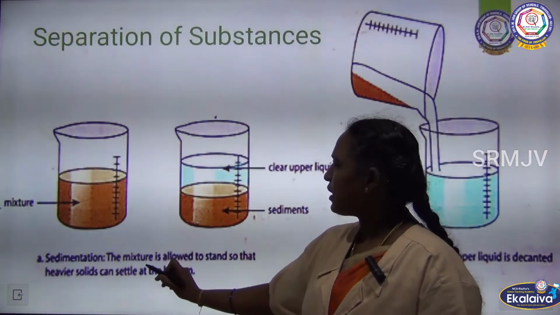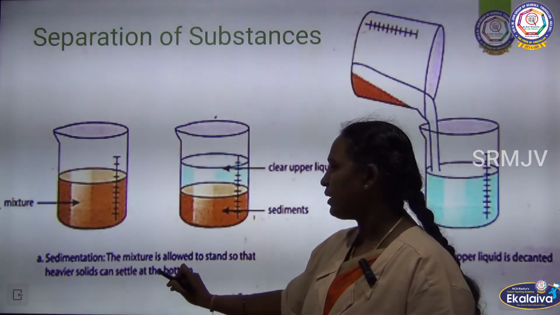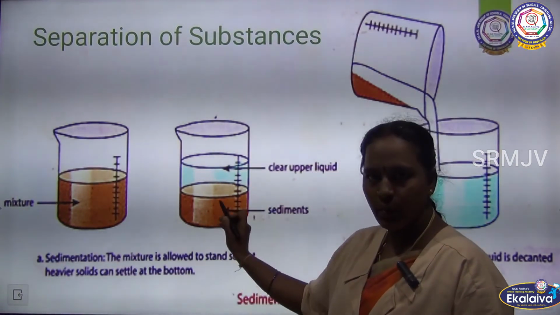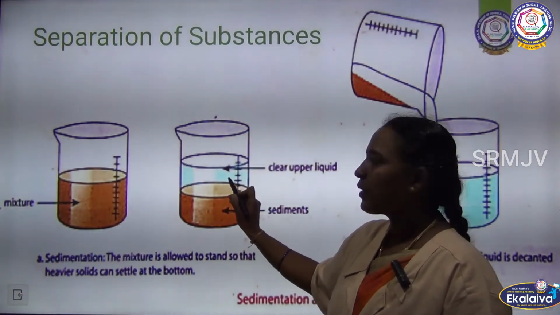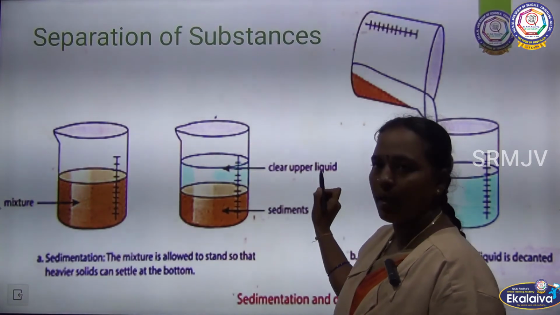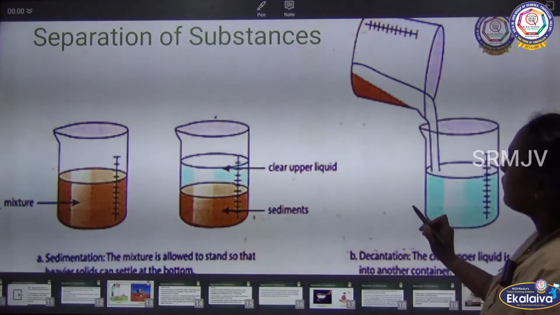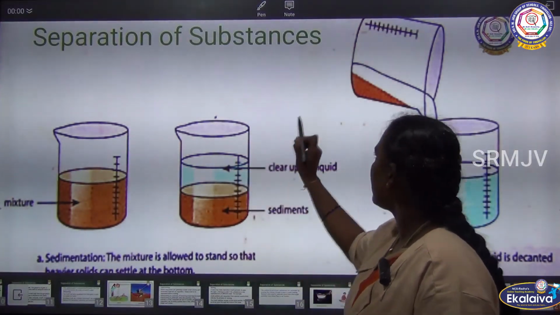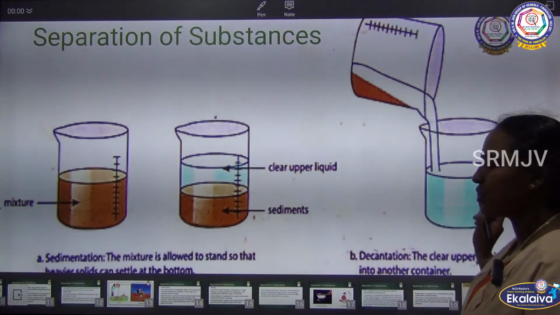In sedimentation, the mixture is allowed to stand for a while. The heavier solid particles will settle down at the bottom. The upper part will be the clear liquid, and this is the sediment. And we remove this clear upper liquid alone into another container, and this process is known as decantation.